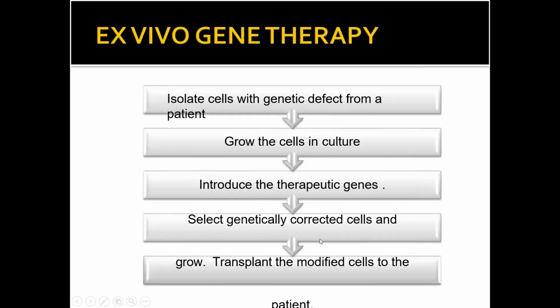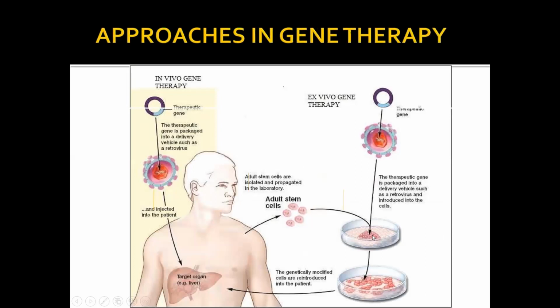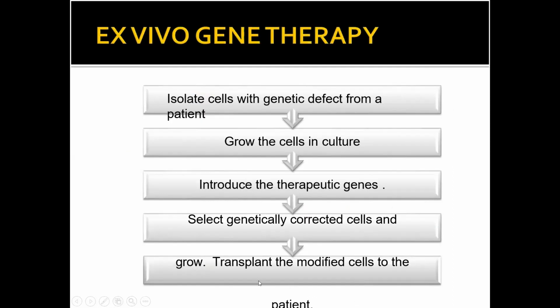Now the third step, select genetically corrected cells. So you have to select which cells are genetically correct, and then you have to transfer these cells into the human body. Now see the last point, transplant the modified cells into the patient. So these are the steps of ex vivo gene therapy.